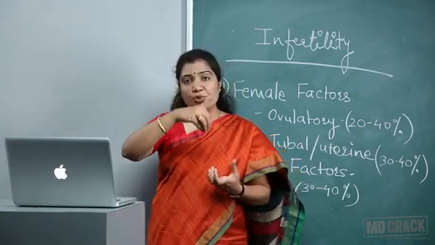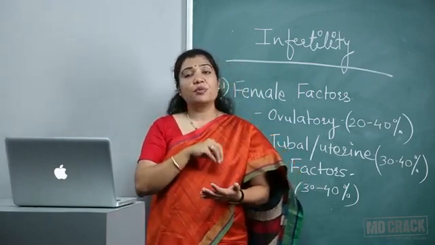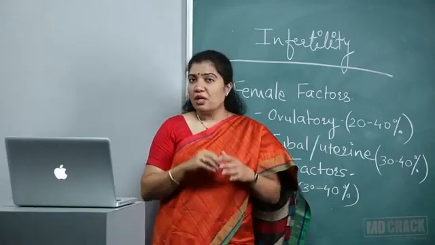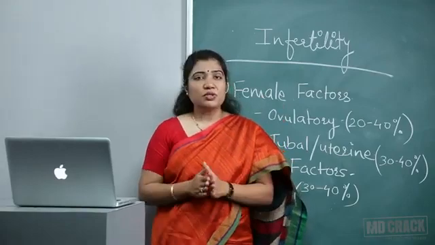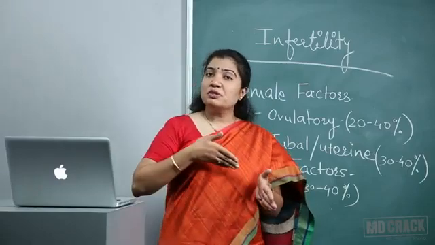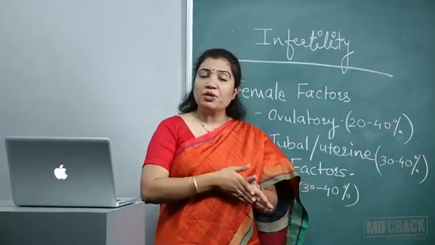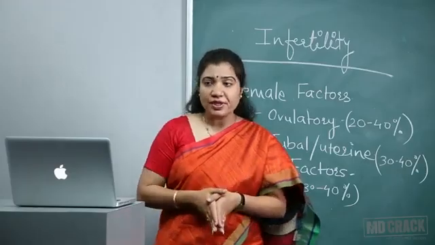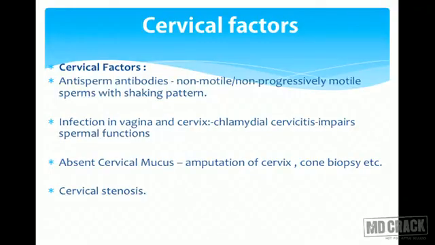Then only will this embryo come and get implanted in the uterine cavity. If something goes wrong in between, there will not be a conception. So for this, we want progressive movement of the sperm, which gets affected due to the presence of anti-sperm antibodies. Infections in the vagina and cervix, like chlamydial cervicitis, also impair the sperm motility, progressive motility.